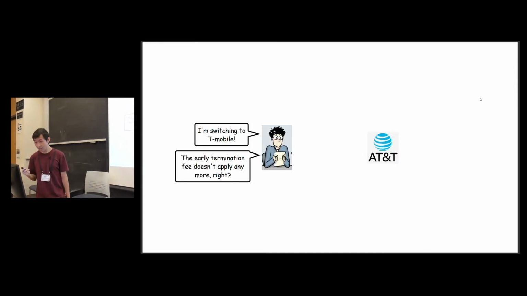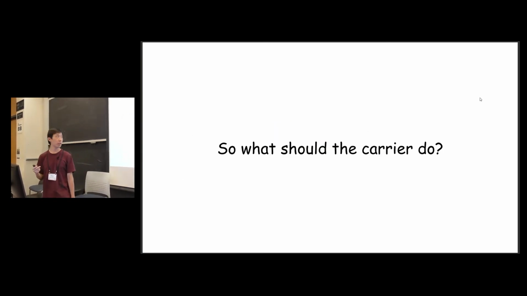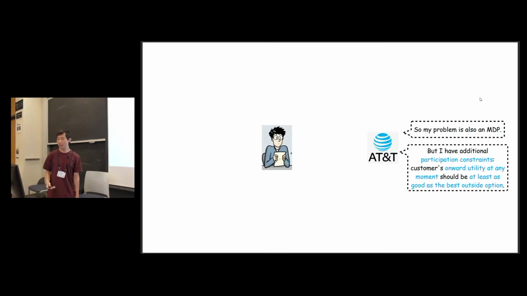Well, that's not the most ideal situation for the carrier. So the question is, what should the carrier do? That's the question we try to answer in this paper. If the carrier becomes fully serious about the problem, they will realize that the carrier's problem is also an MDP. But the subtle point is the carrier has additional participation constraints because they want the customer to stay in service. That means the customer's onward utility at any moment during the service has to be at least as good as the best outside option. That's what keeps them around.